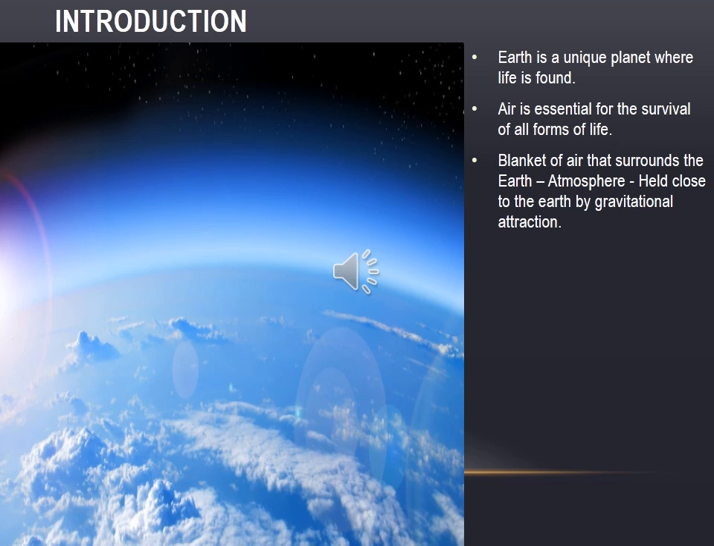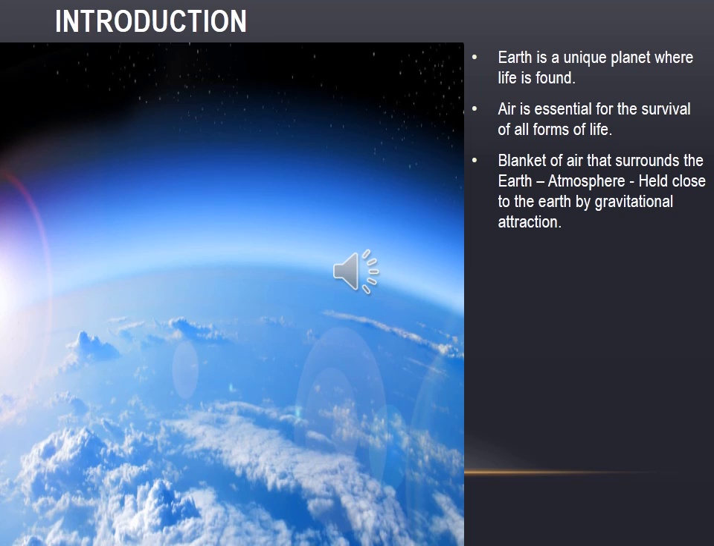It is held close to the earth by the gravitational attraction. The air in the earth is held close to the earth by the gravitational force. Because of the gravitational attraction, the gases are present in the atmosphere. Earth is a special planet where life exists. The air is essential for the survival of all forms of life. The blanket of air that surrounds the earth is called the atmosphere. How the earth contains air? What holds the earth with air?